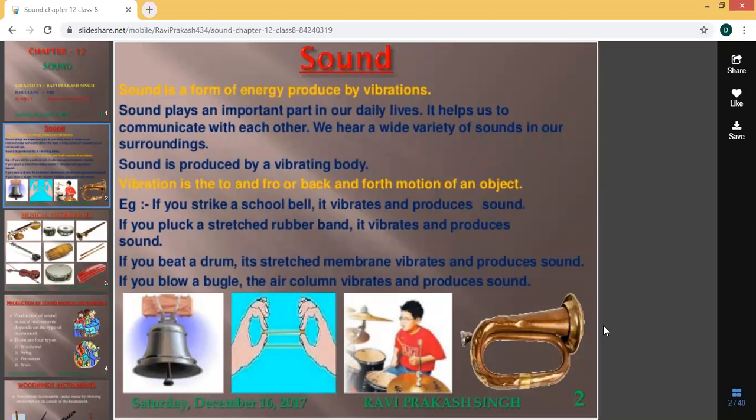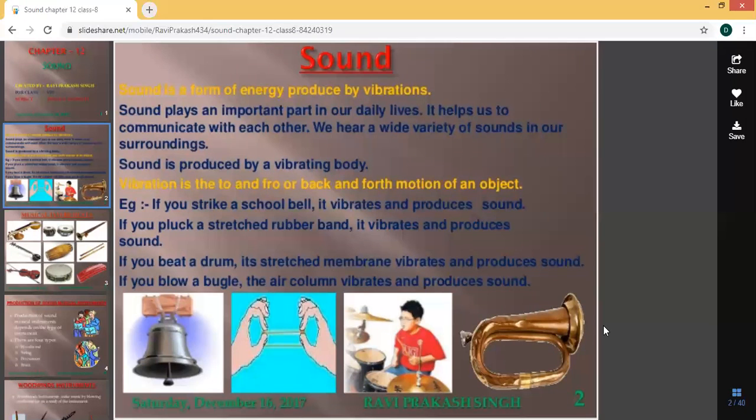The lesson name is sound. It is one of the interesting chapters. It's a part of physics. So what is meant by sound? Sound is a form of energy produced by vibrations. So it is a form of energy. Light is one form of energy, and sound is also a form of energy. It is produced by vibrations.